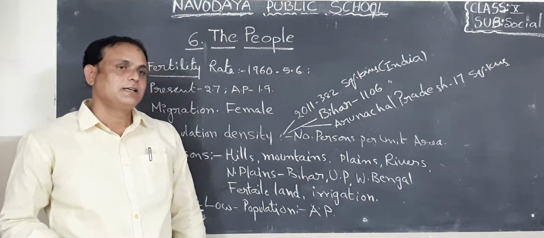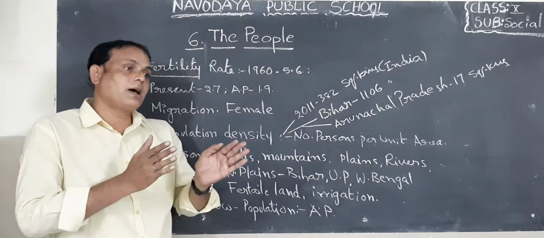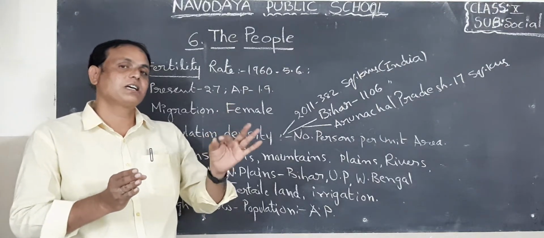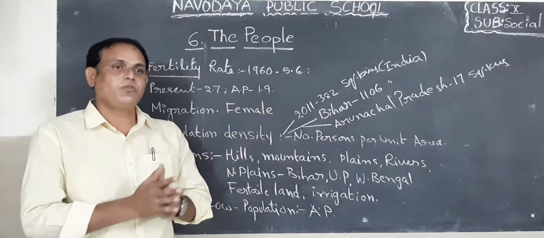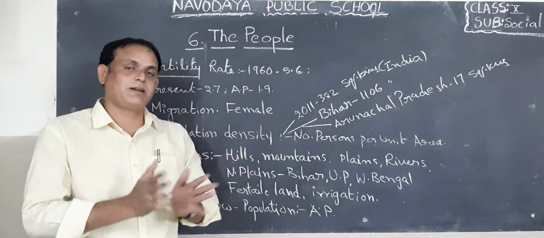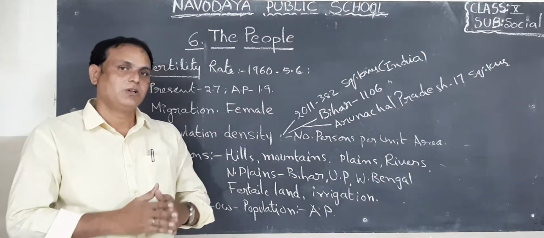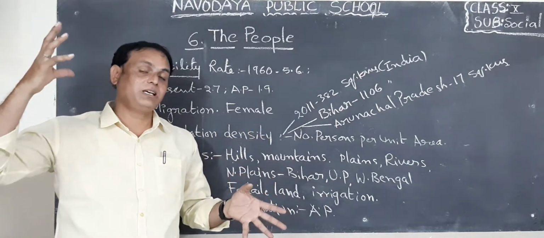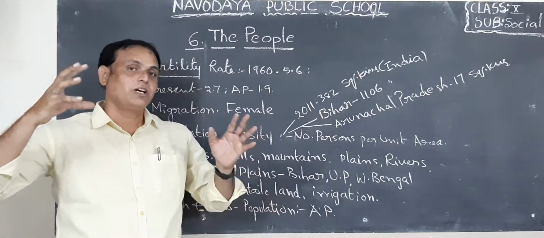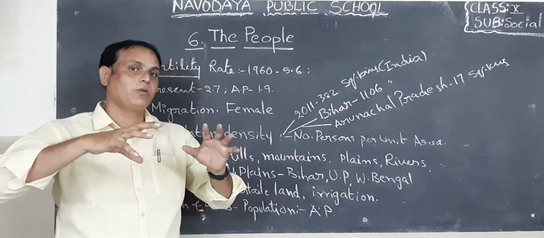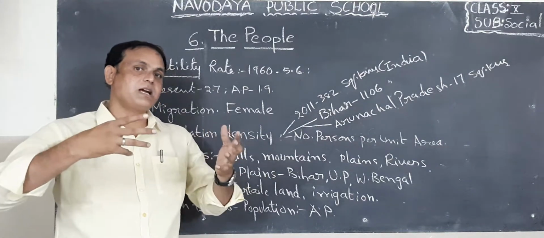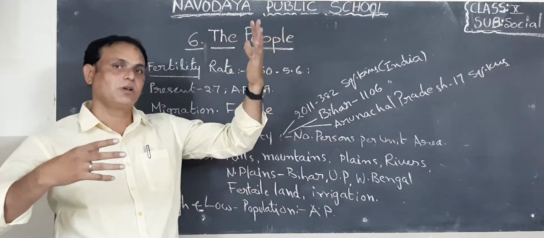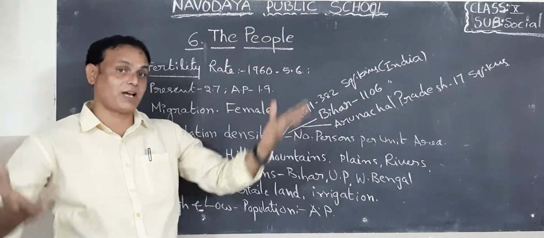Okay, children? So if the couple has 1 child, that means it is a nuclear family. So we know what are the benefits of a nuclear family or small family. So we know what are the losses of a large family. If the family, including parents, has children 2, 3, 4, 5, 6, that family is considered a big family.